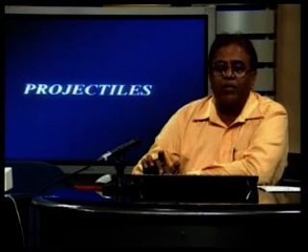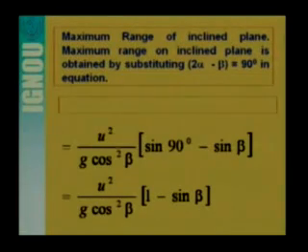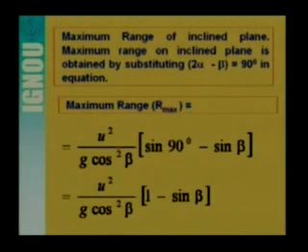Here let us talk more about the maximum range. See that the maximum range on the inclined plane is obtained by substituting sine twice alpha minus beta equal to 1, that is twice alpha minus beta is 90 degree, in this equation. So we will get the expression for the maximum range, R max is equal to u square by g cos square beta within bracket 1 minus sine beta. So this is the expression for the maximum range R max.